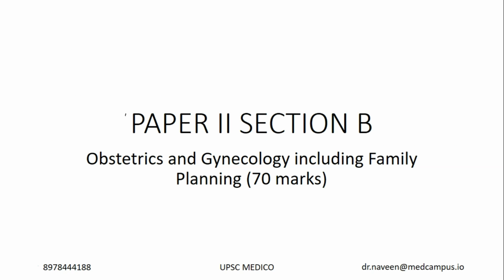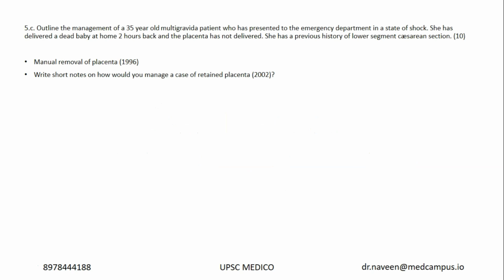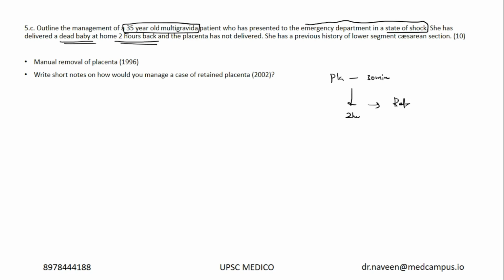Let's quickly jump into paper 2 section B, that is OBG, including family planning. It carries 70 marks weightage, and very importantly, outline the management of a 35-year-old multigravida who has presented to the emergency in a state of shock. Okay, multigravida, and she has delivered a dead baby at home 2 hours back. Placenta usually delivers within 30 minutes. Now it is 2 hours. So it's a retained placenta.